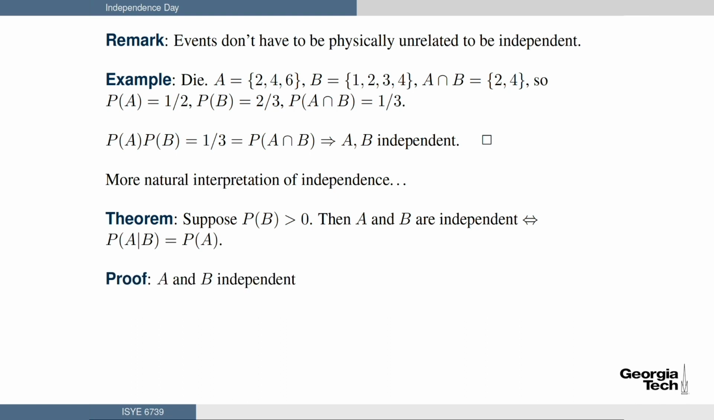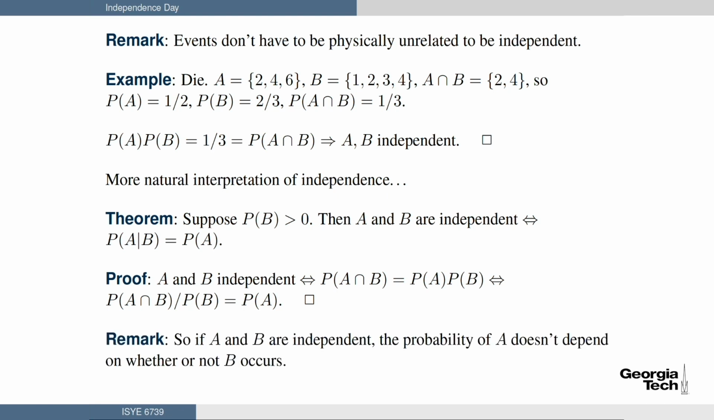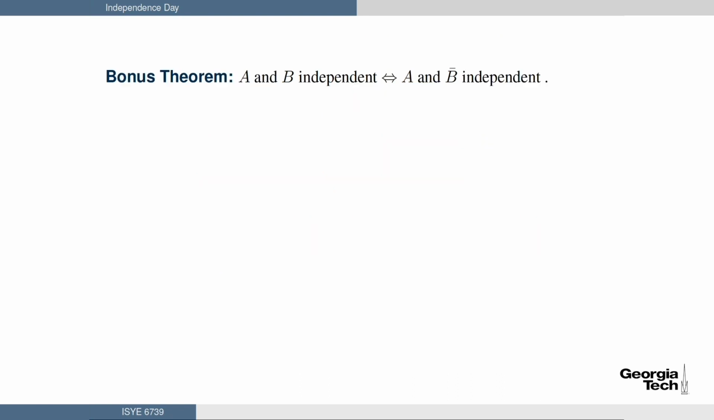Here's the proof. A and B are independent if and only if, by definition, the probability of A intersect B equals P of A times P of B, if and only if the probability of A intersect B divided by the probability of B equals P of A. Now, how did I do that? I just moved over one term, the probability of B, which had a probability greater than 0, so dividing was legal. Now, you'll see that the left-hand side of that last equality is the definition of the probability of A given B. We are done. So again, if A and B are independent, the probability of A does not depend on whether or not B occurs.